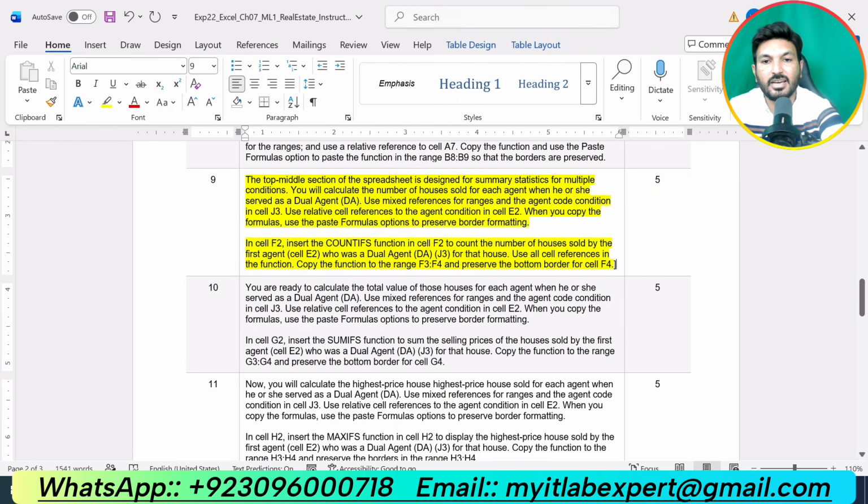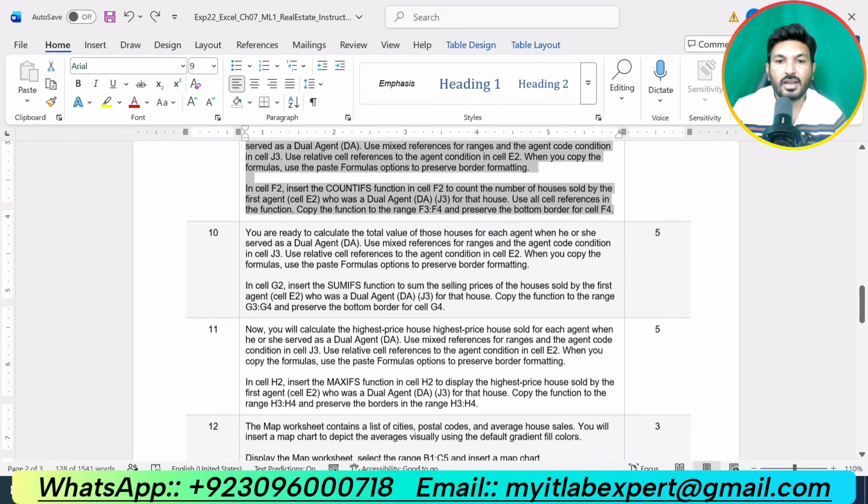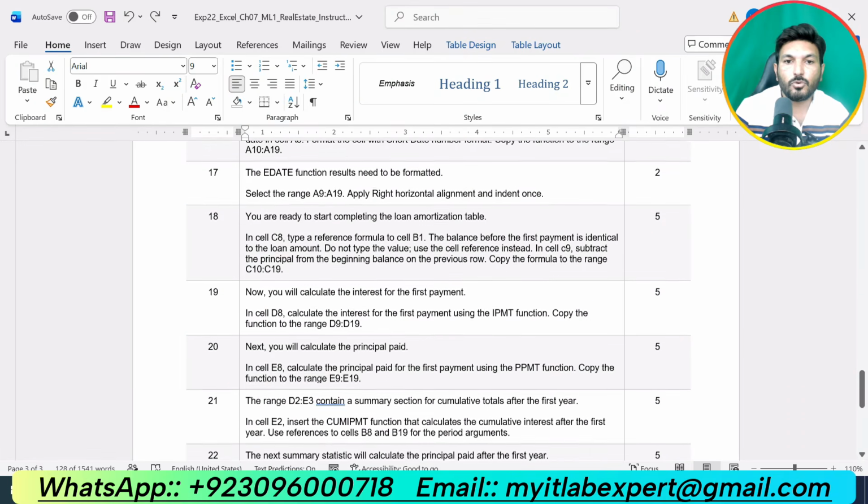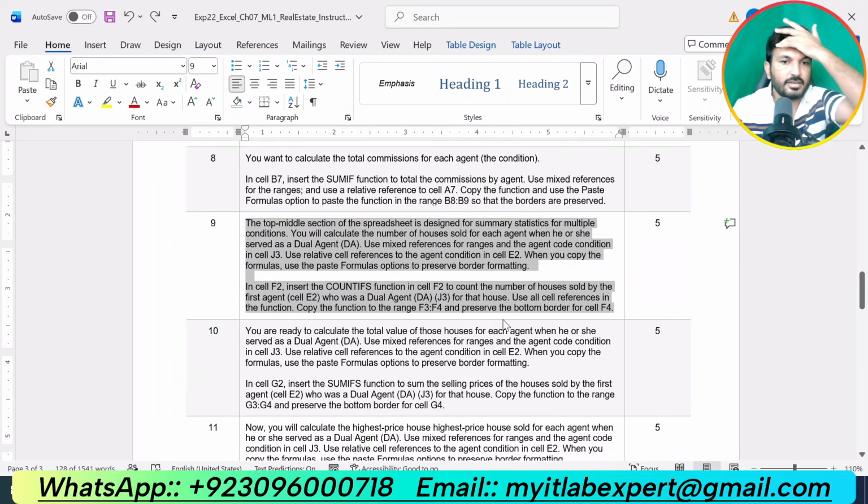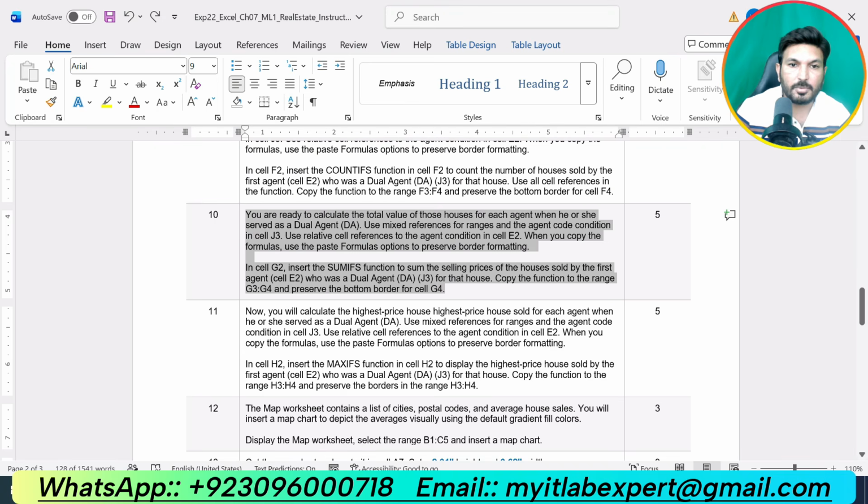So we have completed 9 steps of this assignment so far, and now we are supposed to move to the next step, that is step number 10. Step number 10 is saying you are ready to calculate the total values of those houses for each agent when he or she served as dual agent. Use mixed references for the range and the agent code condition in cell J3. Use relative cell references for the agent condition in cell E2. When you copy the formulas, use the paste formulas option to preserve border formatting.